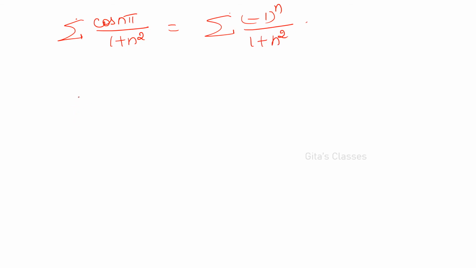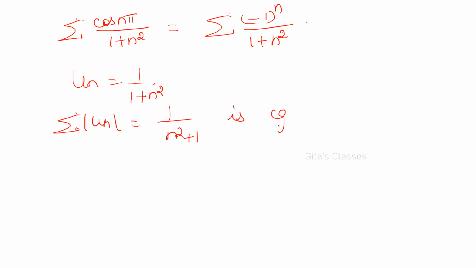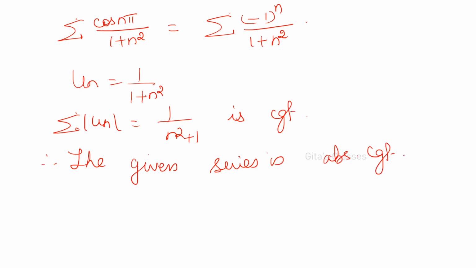So 1 by 1 plus n squared. What is un now? 1 by 1 plus n squared. We know that sigma mod un is sigma 1 by n squared plus 1, which is convergent. Already we have proved this for 1 by n squared plus 1. Therefore, the given series is absolutely convergent. Absolutely convergent means it is also convergent.